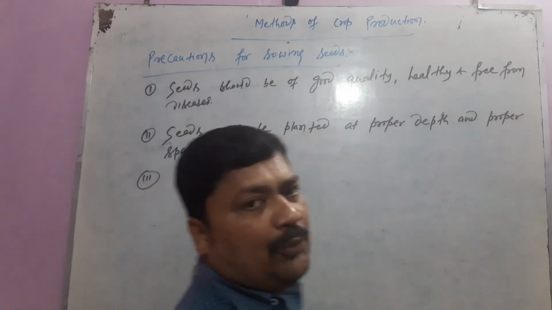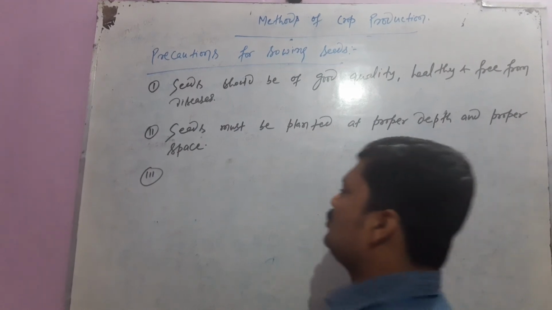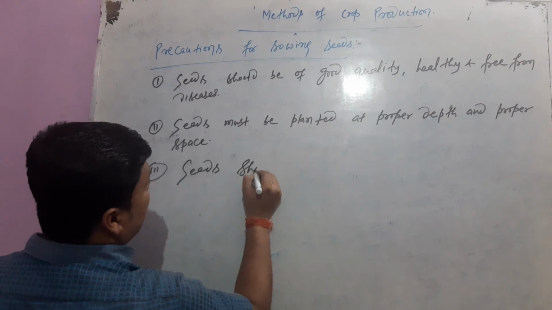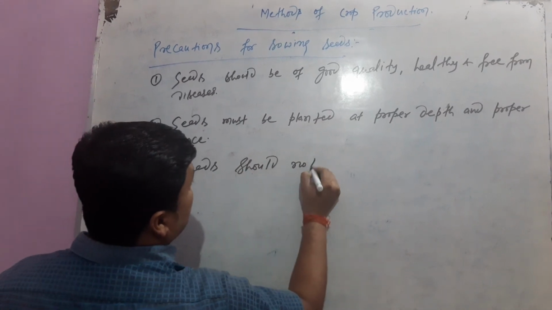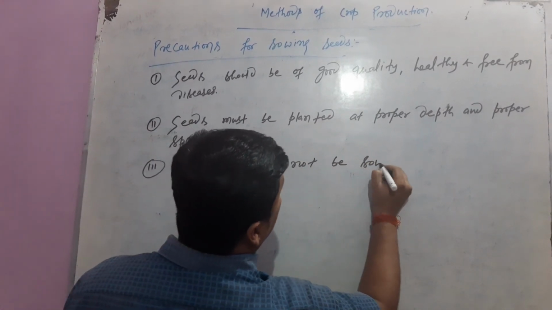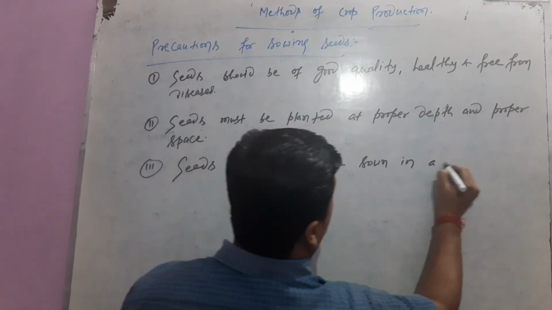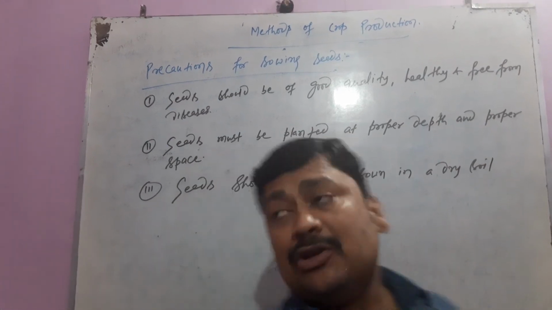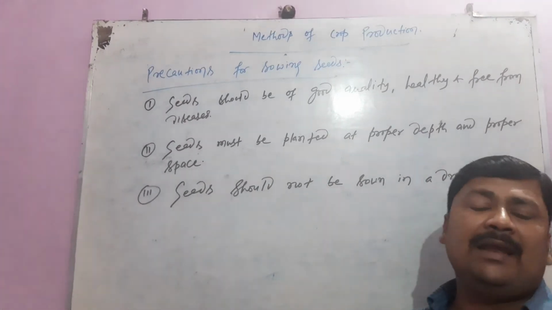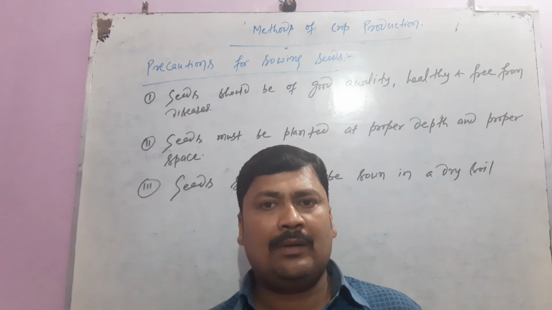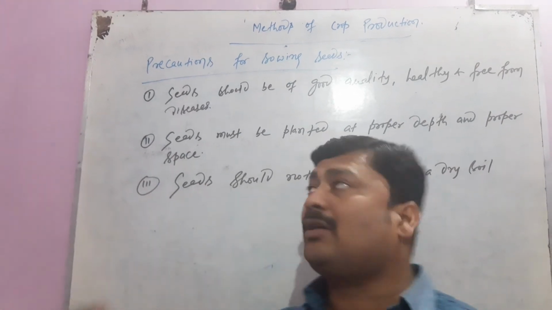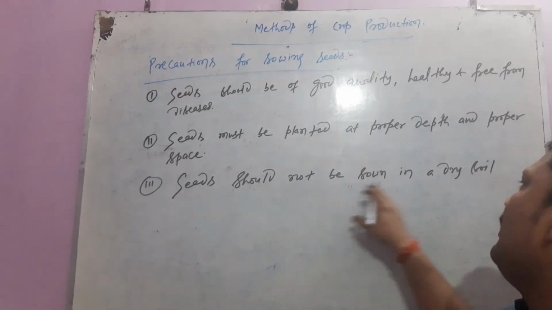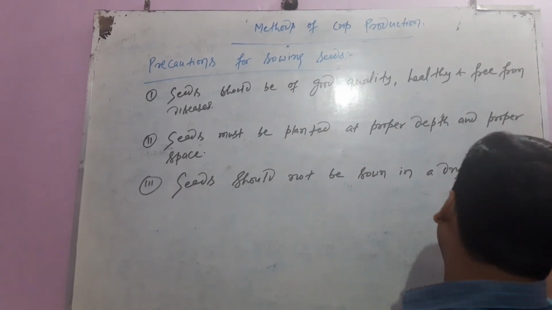And the third point is that seed should not be sown in dry soil, because if we sow the seed in dry soil, it will not germinate, and if seeds do not germinate, there will be no crop.